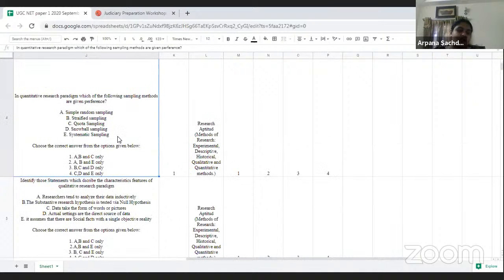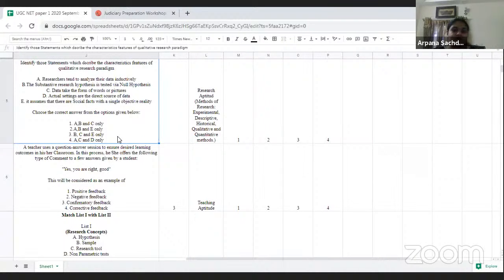Then the third question was on research aptitude, and it was on sampling method. I will mark it as an easy question, and there was not much difficulty answering it, because we just have to mention the qualitative research paradigm, which will be followed by sampling method. So if you have studied sampling method, then this question was very easy for anyone to attempt. It was a direct question.